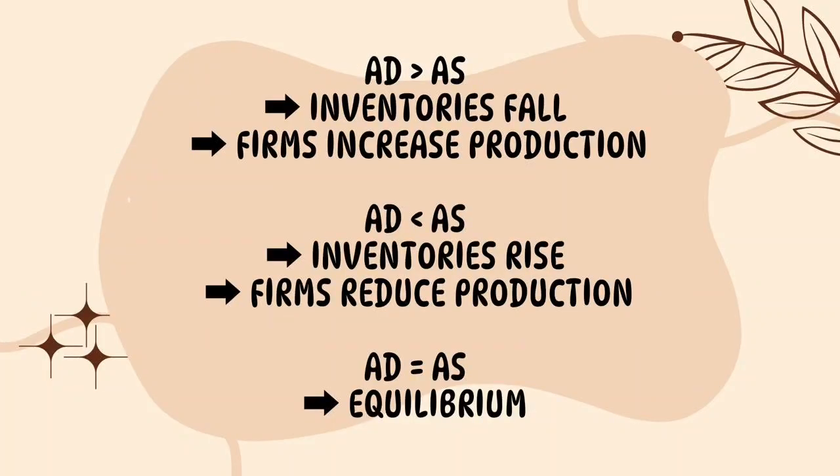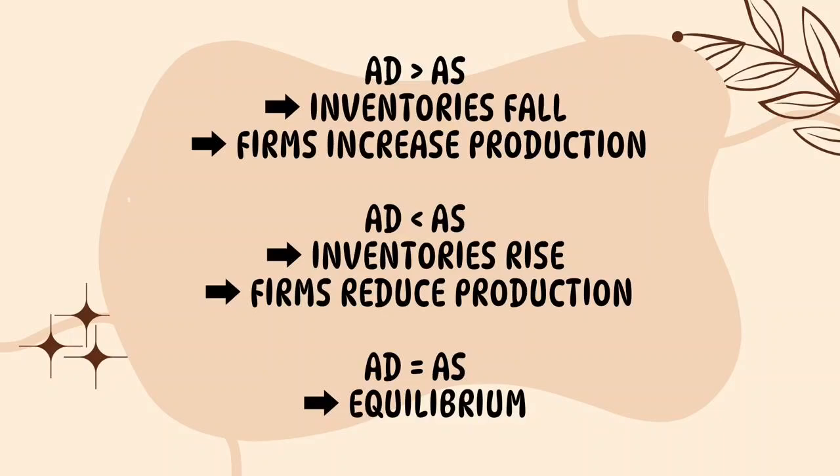Let's understand what happens when the economy is not at equilibrium. First, suppose AD is greater than AS. People want to buy more than firms have produced. Existing inventories start falling. Firms notice that their stocks are declining, so they have an incentive to increase production. As production increases, income also increases. Eventually, the economy may reach a point where AD becomes equal to AS.